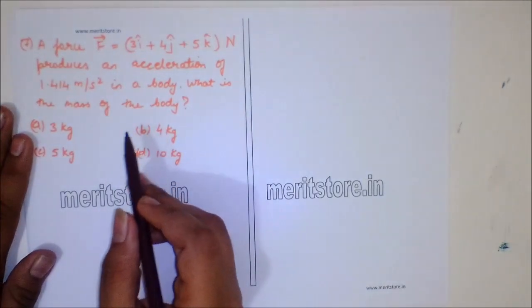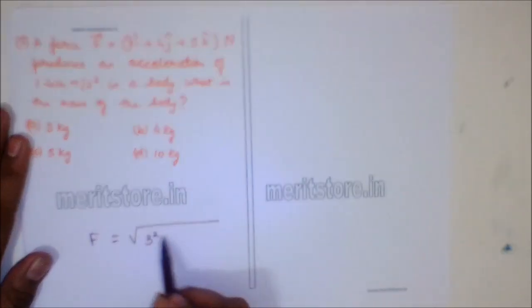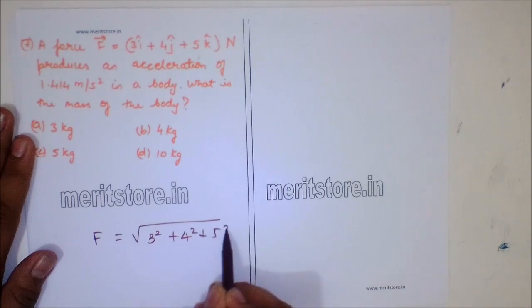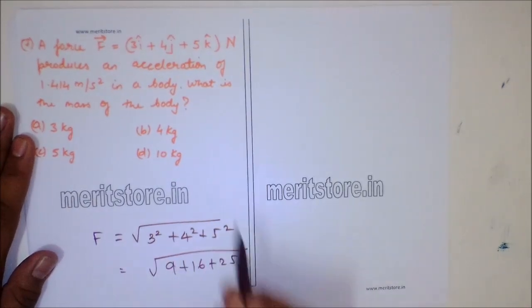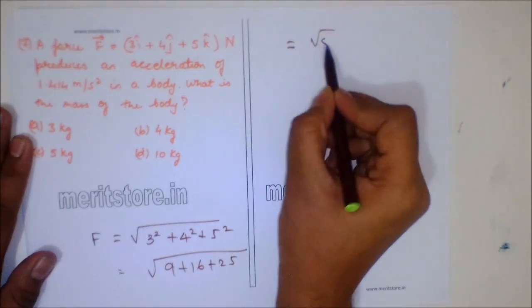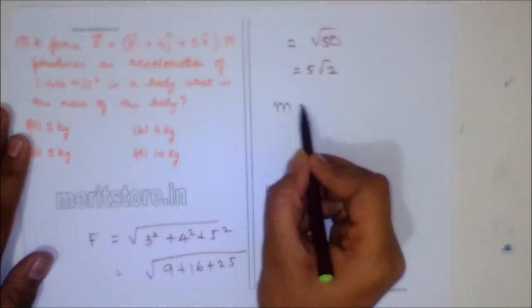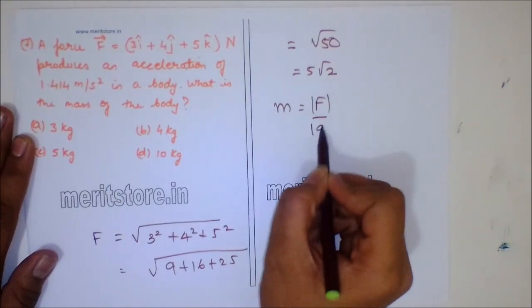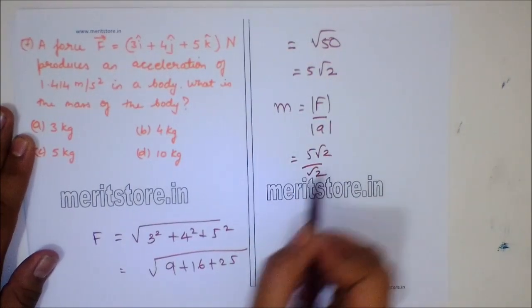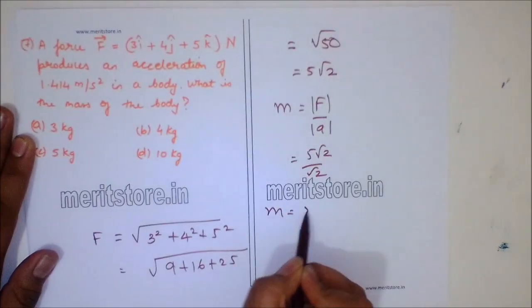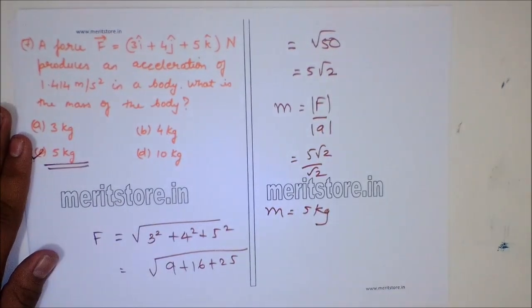Now, to solve this question, we know F is equal to square root of 3 square plus 4 square plus 5 square, which is equal to square root of 9 plus 16 plus 25, which on solving gives us square root of 50, which is equal to 5 root 2. So mass is equal to force upon acceleration, 5 root 2 upon root 2. Mass is equal to 5 kg. So option C, 5 kg is the correct answer.